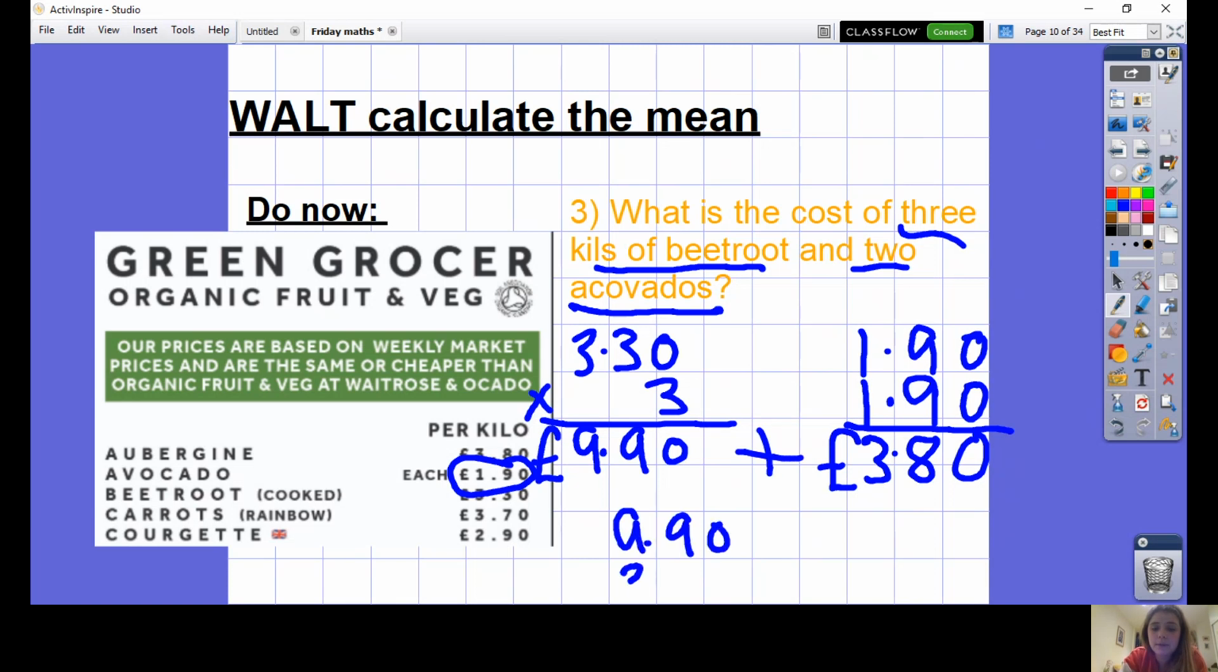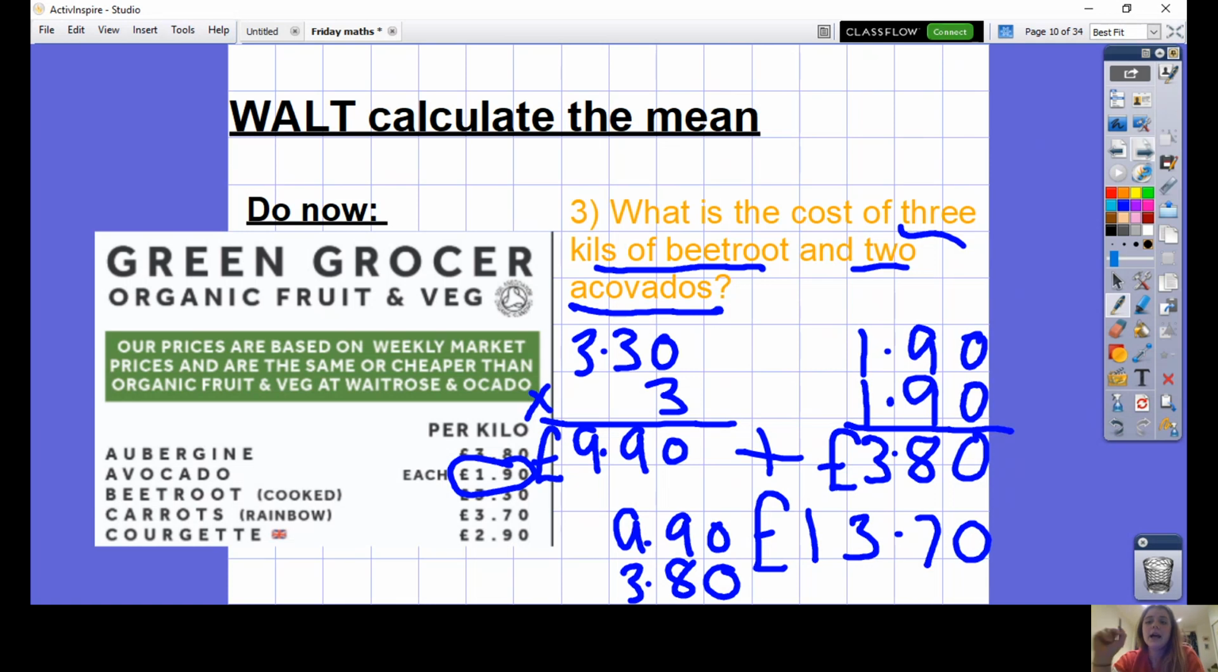£9.90, add £3.80. The total of that should then be, I'm having to do it over here because I don't have enough space, but you probably used column addition for this one, £13.70. The total should then be £13.70.